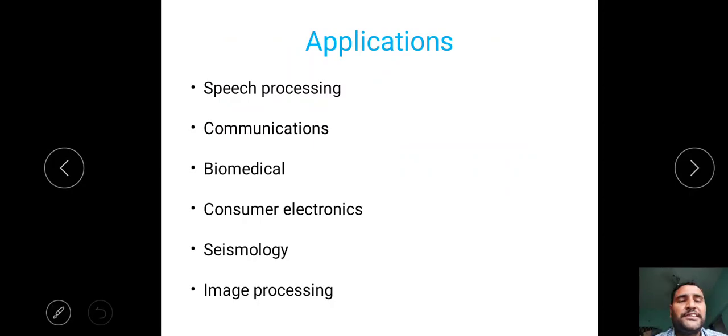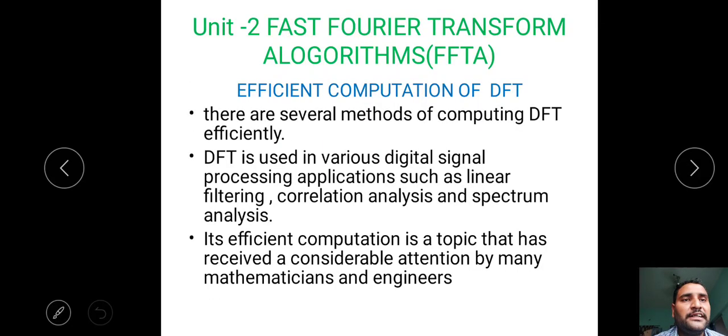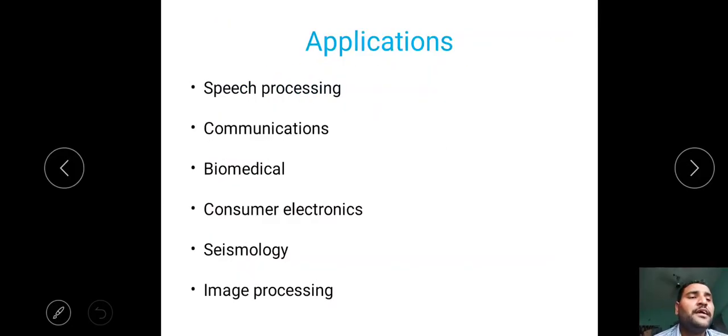Applications, in all applications we use DSP kit. Speech processing, communications, biomedical, consumer electronics, seismology, image processing. All nowadays, all operations are digital signal processing operations. That is about what is meant by DSP. Its block diagram, advantages, disadvantages, and applications. And that is the end of first unit. And next class we should go for second unit, that is fast Fourier transform algorithm. Okay, thank you.